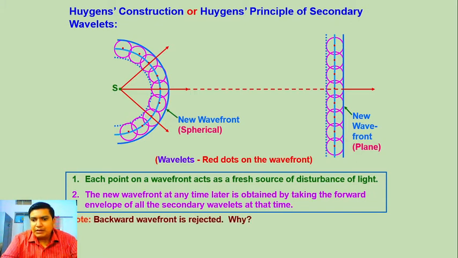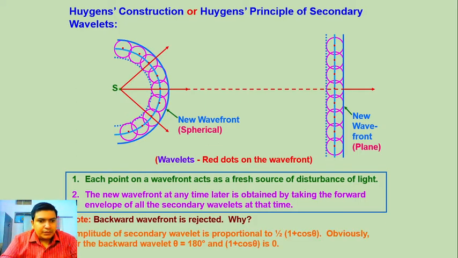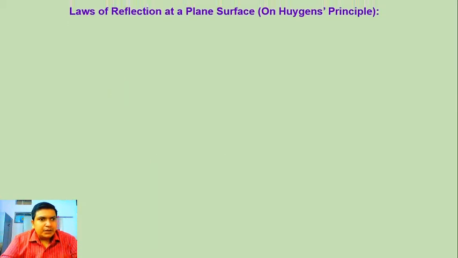Now the backward wavefront is rejected. Why? The backward is rejected because it is actually the next position of the wavefront. So if we are talking about any particular wavefront, then obviously its position is continuously changing. That's why we neglected or rejected the backward wavefront.